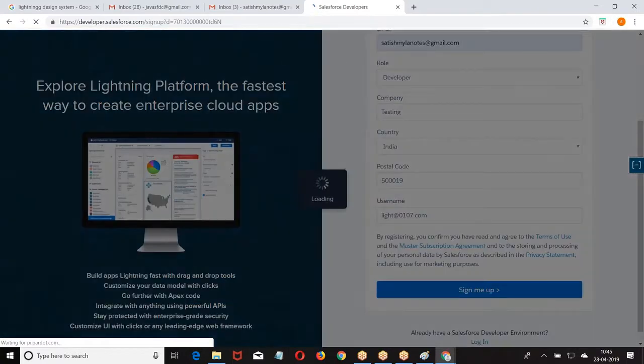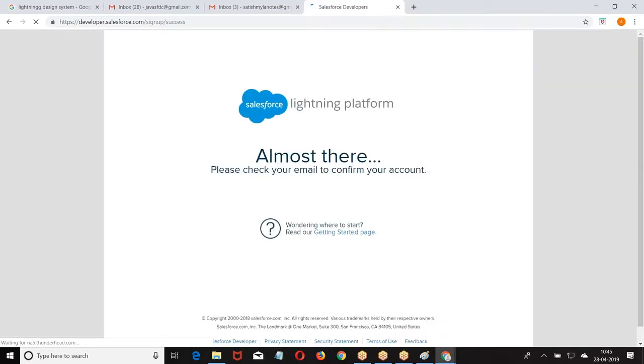Sir, is it recommended to create one more Lightning account, or will it be better to switch from Lightning to Classic and vice versa? I don't want to enable the domain name for my existing batches, because their students are accessing without a domain name. That's the reason I'm creating a trial account. You can practice on the same account that you are using. Thank you, sir.